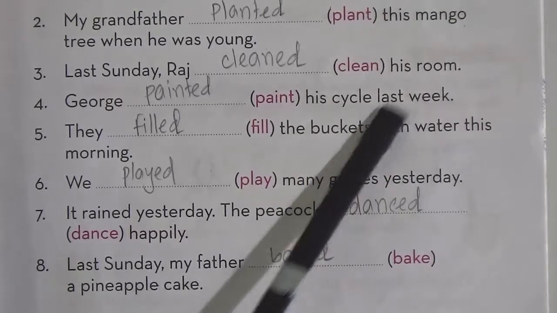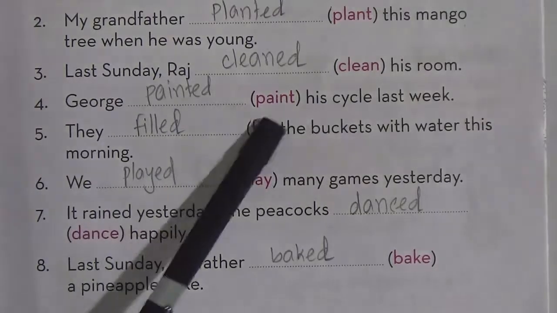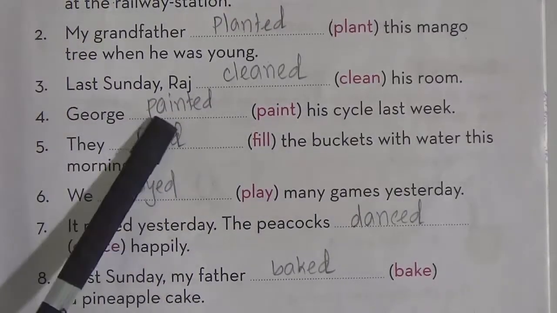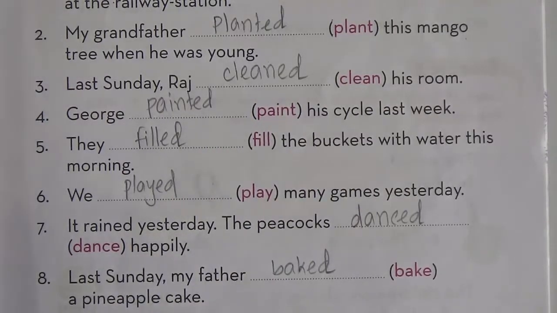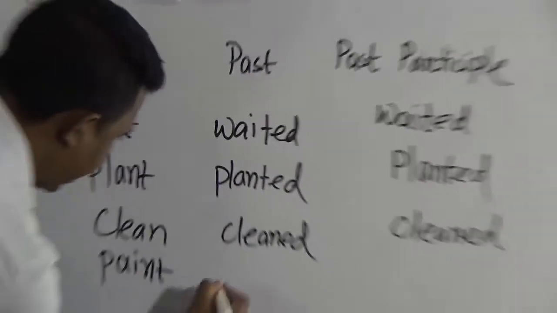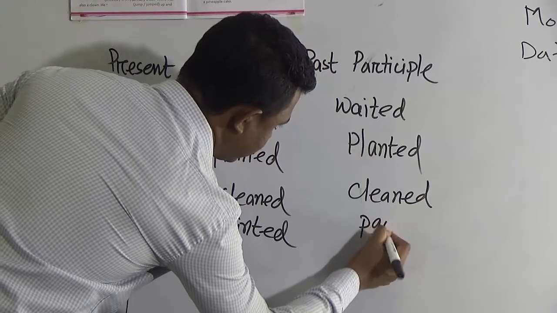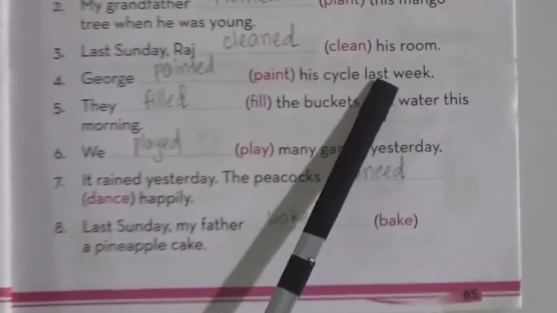Number 4: George painted his bicycle last week. Dear students, last week, by these words we can understand that it's also an incident of the past. So we have to write its past form: painted. Okay, so George painted his cycle last week.